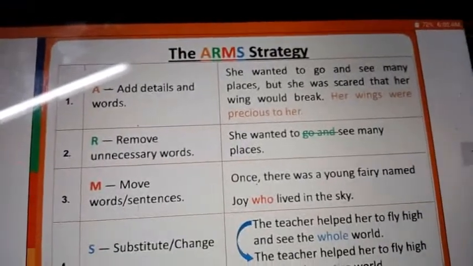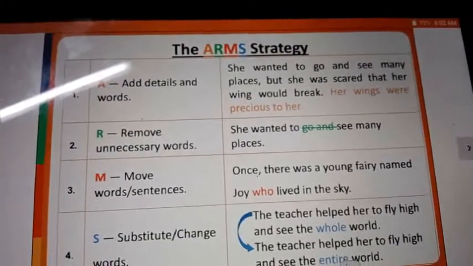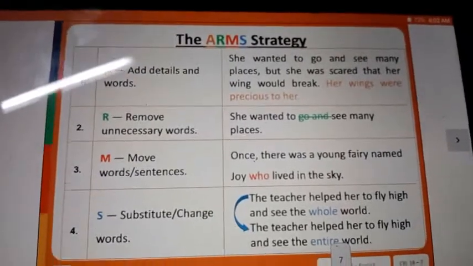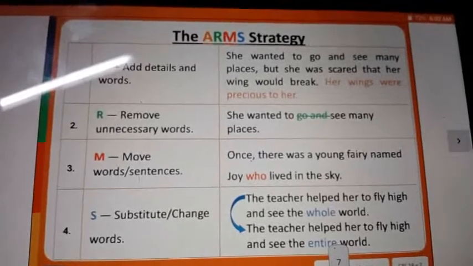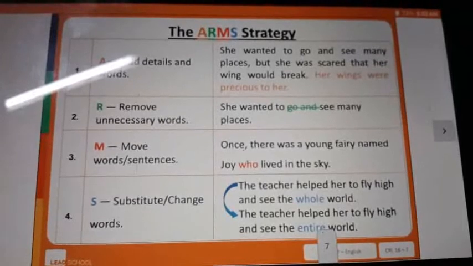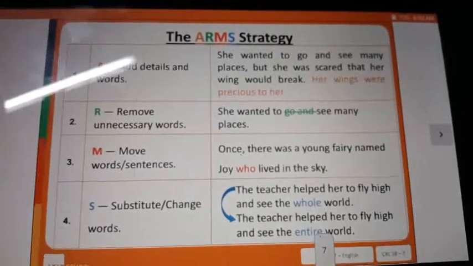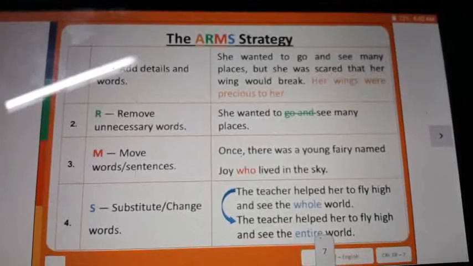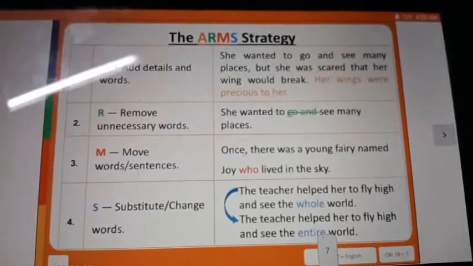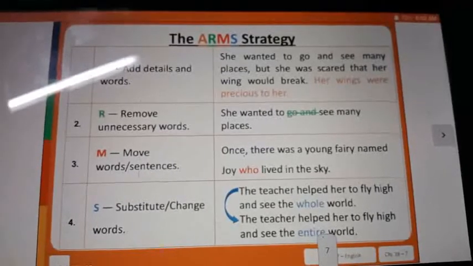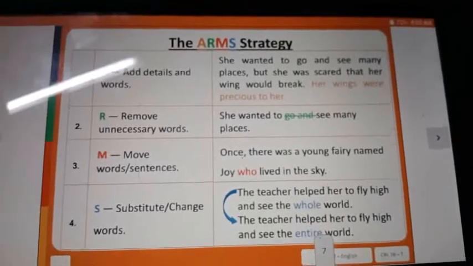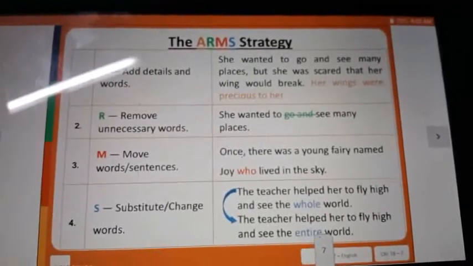Next, we have to use the ARMS strategy. ARMS strategy means A means add details and words. R means remove unnecessary words. M means move the sentences. S means substitute, change the words. See that? Add details. She wanted to go and see many places, but she was scared that her wings would break. Her wings were precious to her. Next, remove unnecessary words. She wanted to see many places. That is the exact sentence.